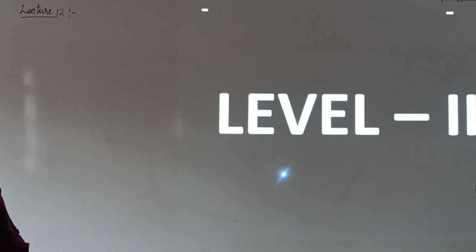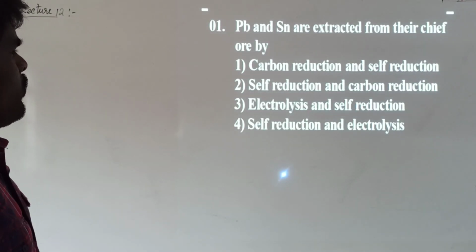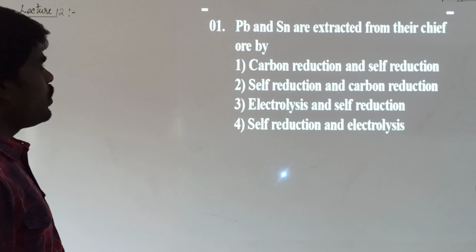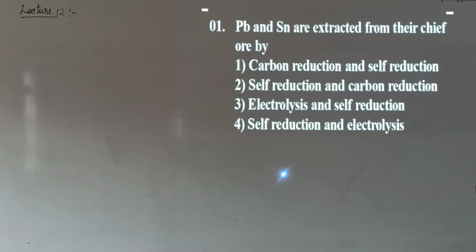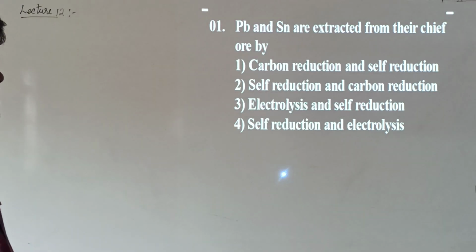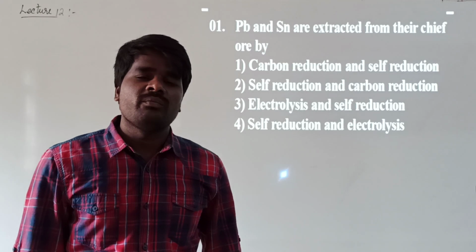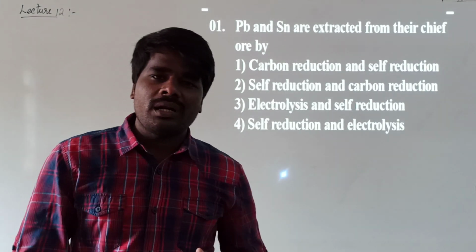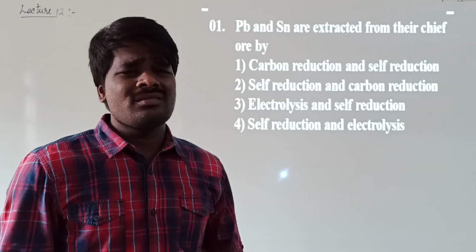This makes the completion of level 1 questions of group 14, and let's move to the level 2 questions of group 14. Lead and tin are extracted from their chief ore by carbon reduction and self-reduction, carbon reduction, electrolysis and self-reduction, or electrolysis. First of all, you should understand what is meant by extraction. Basically, all these elements do not exist in the free form in nature. They exist in the combined form, generally as minerals.